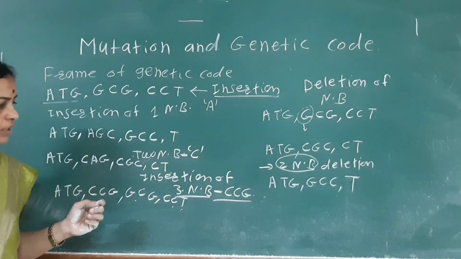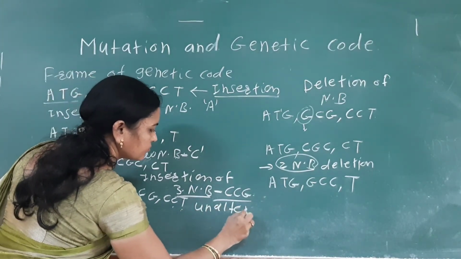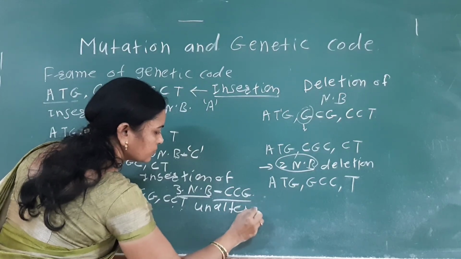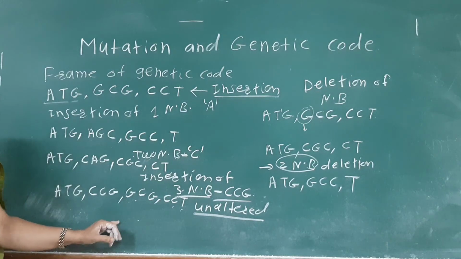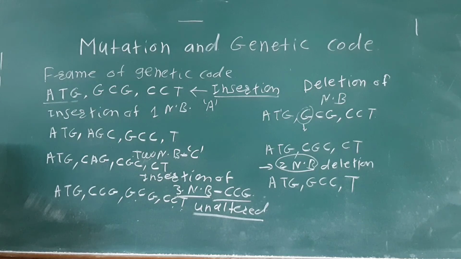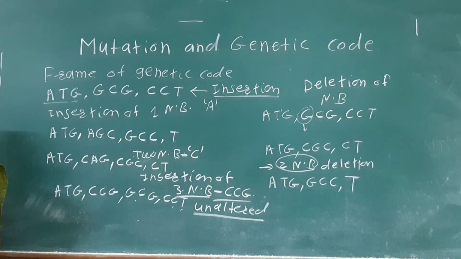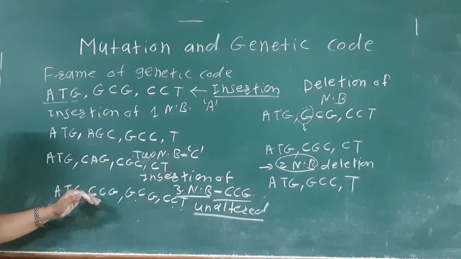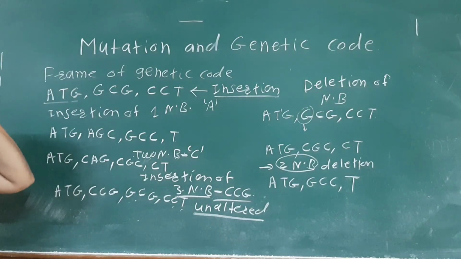So from the point of deletion and insertion, there is no change in the frame of the genetic code, the genetic code remains unaltered. Okay, so it is about the mutation and the genetic code.